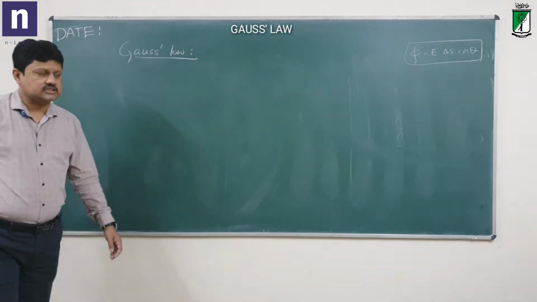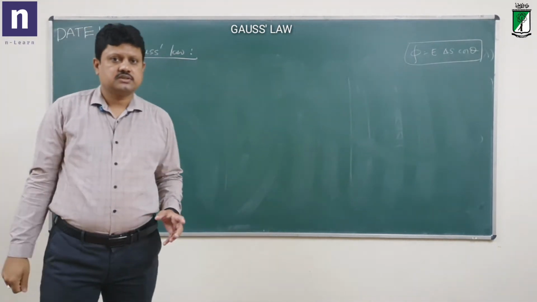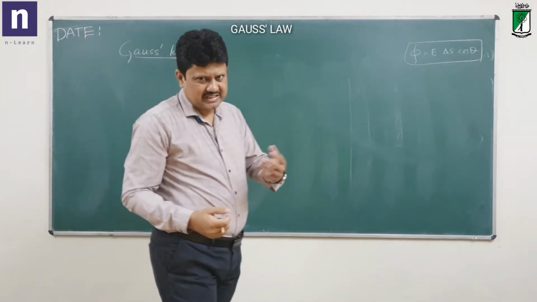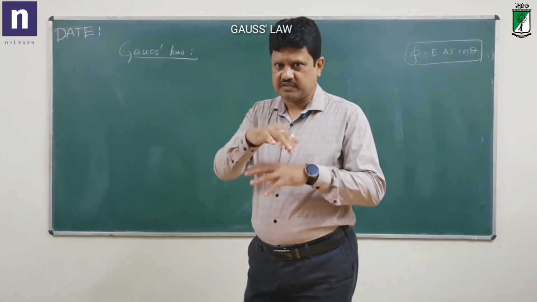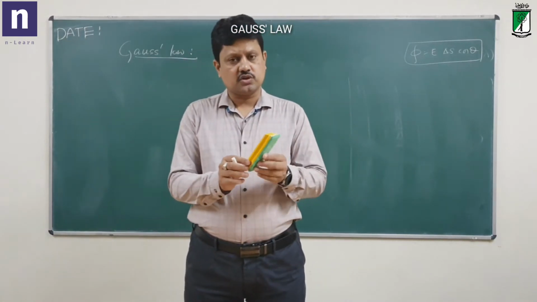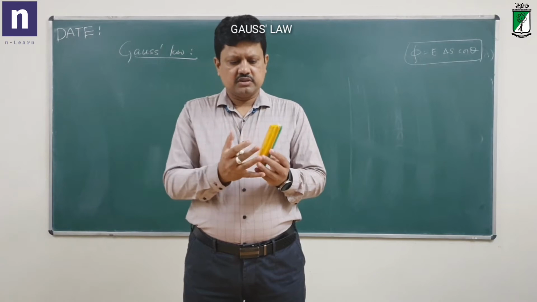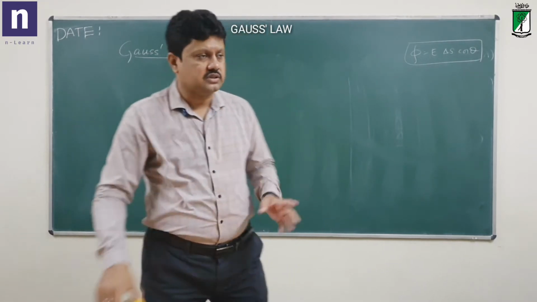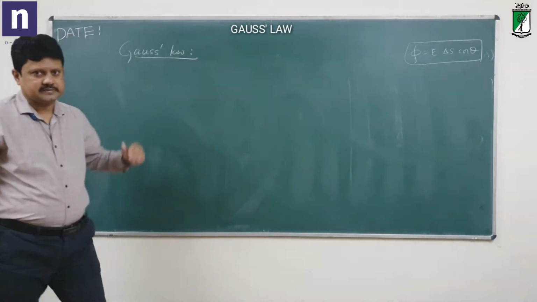Gauss law tells about the flux through a closed surface. Generally, practically speaking, you will get closed surfaces only. Like any object you take, this is a closed surface. This duster is a closed surface now. There may be charges inside. So due to the charge, how much is the total flux through this surface to find out? So we have Gauss law here.